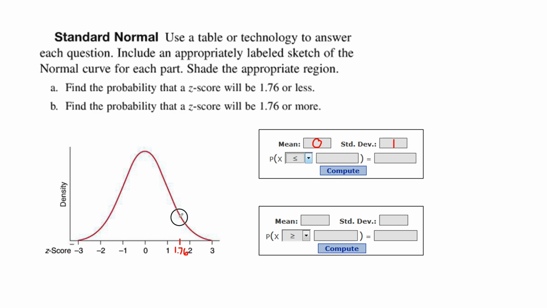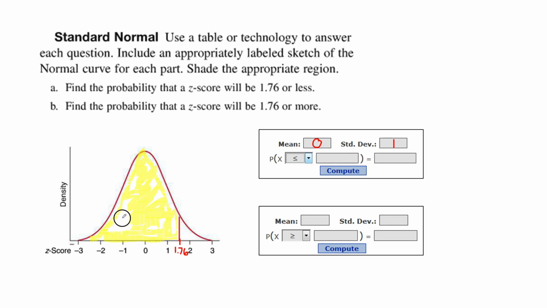And if I want 1.76 or less, the area that I'm interested in is the area to the left, right? Less than. It's a big area to color. So all of this.